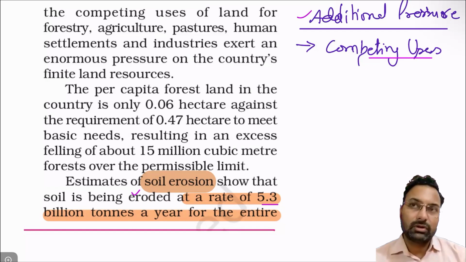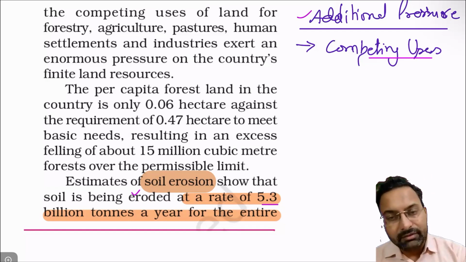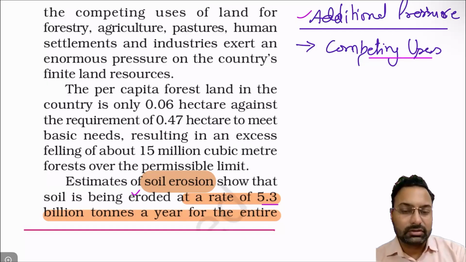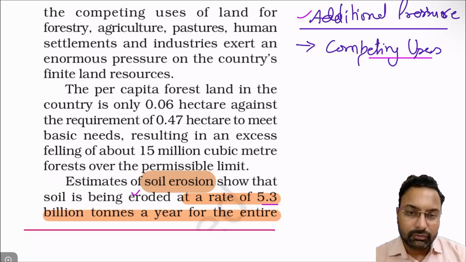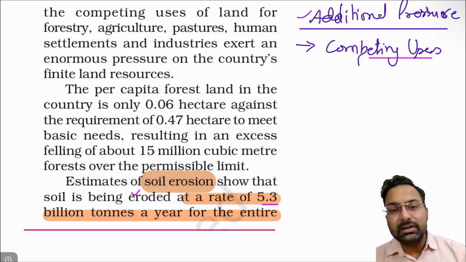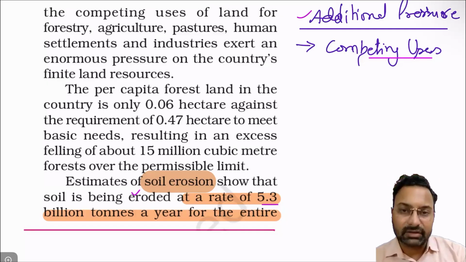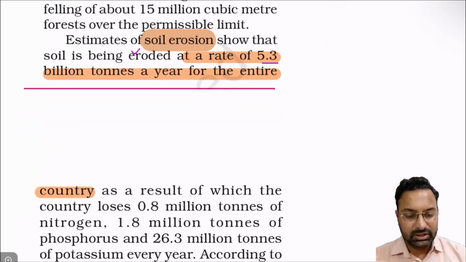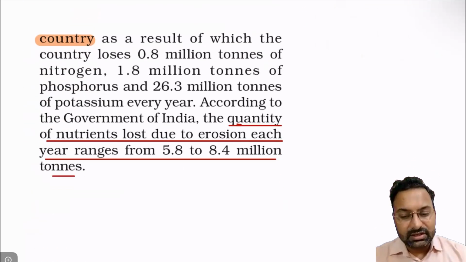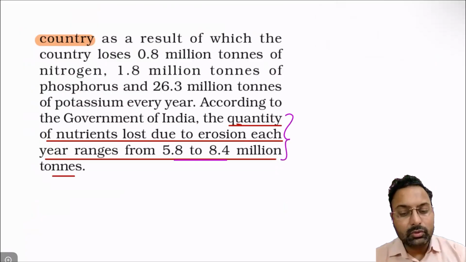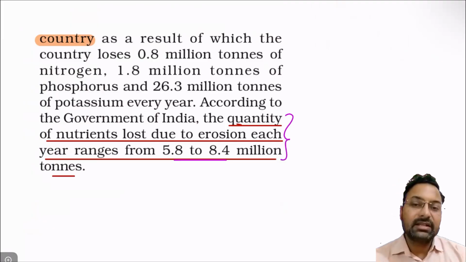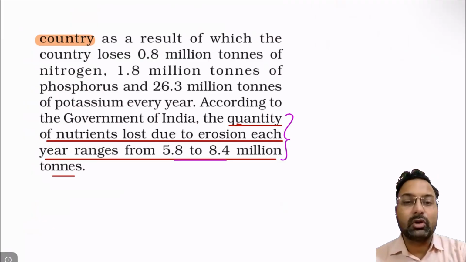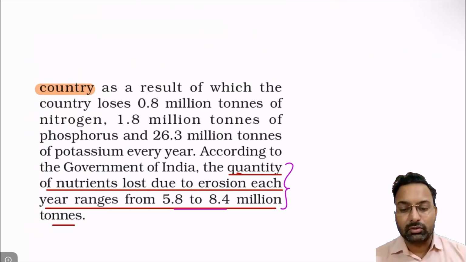The land can be utilized for industry, for living, for forestry, for pastures, human settlements, etc. Because of the competing use, land degradation is happening at a very fast rate. The quantity of nutrients lost to erosion is 5.8 to 8.4 million tons every year. This is the effect that India is facing because of soil erosion.